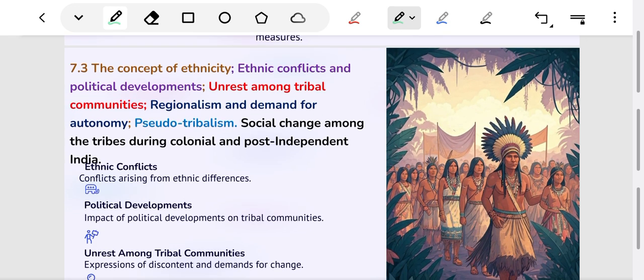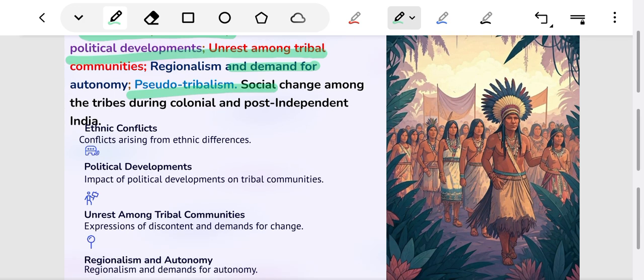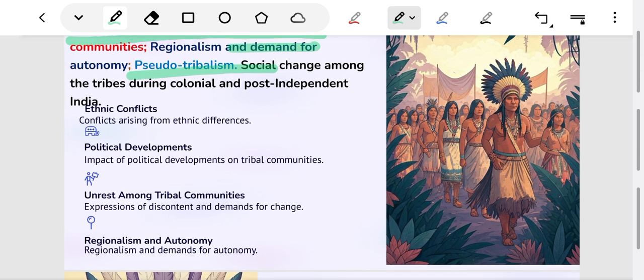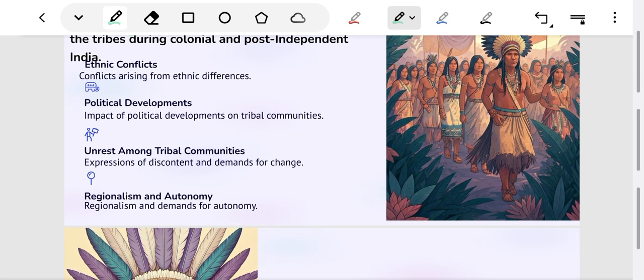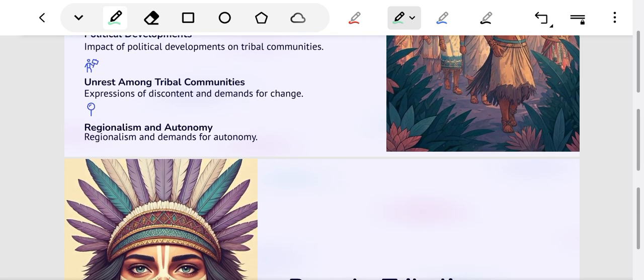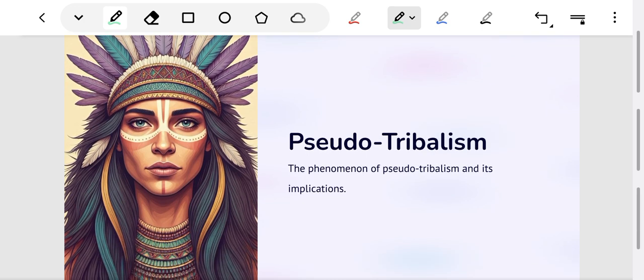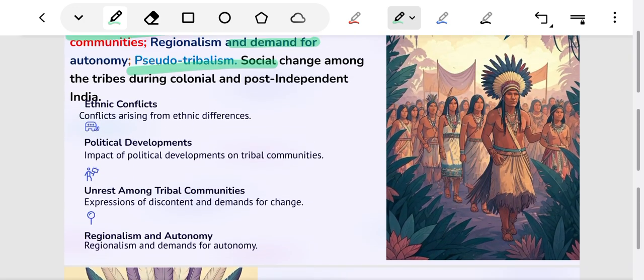Chapter 7.3 is ethnicity and unrest among the tribes. Here we will discuss the concept of ethnicity. Ethnicity is a term to characterize an ethnic group, that is, a collection of culturally related people living within distinct boundaries. We will discuss the meaning of ethnic movements, analyzing them in the context of India. We will discuss factors responsible for tribal unrest in India with suitable examples.